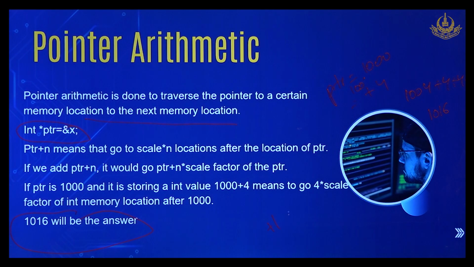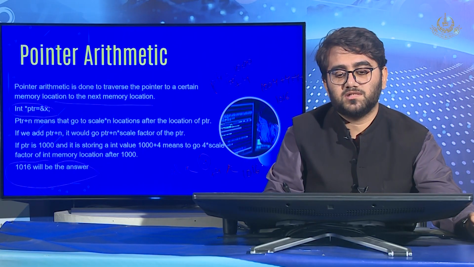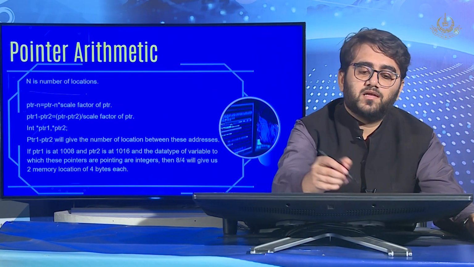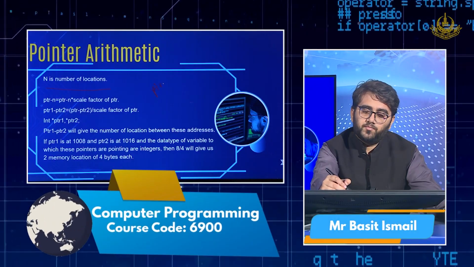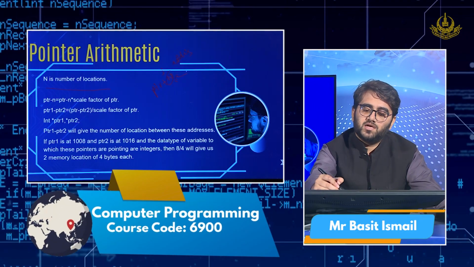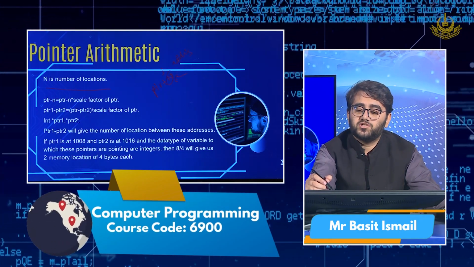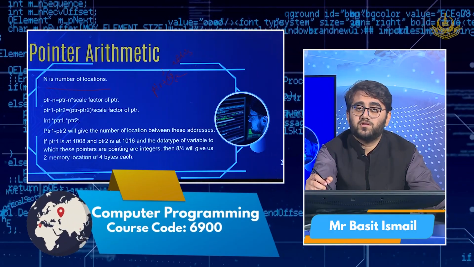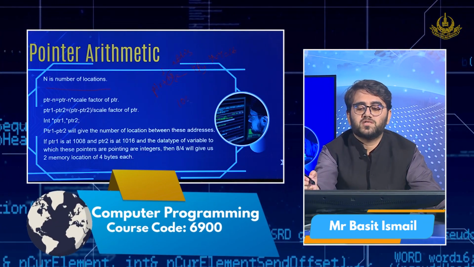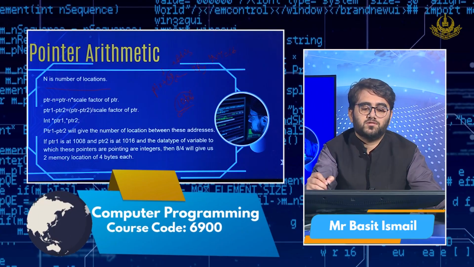You have to understand that when we add 1 to it, it actually adds 4 to the memory address. When we add 4, it goes 16 bytes ahead. So you have to understand this basic differentiation. Here n is the number of locations. When we do PTR plus n, we are adding n locations, and each location has a certain number of bytes. If it was an integer pointer, each takes 4 bytes, so 4 locations would mean 4 into 4, which is 16 bytes. So it would move 16 bytes. You have to understand this.